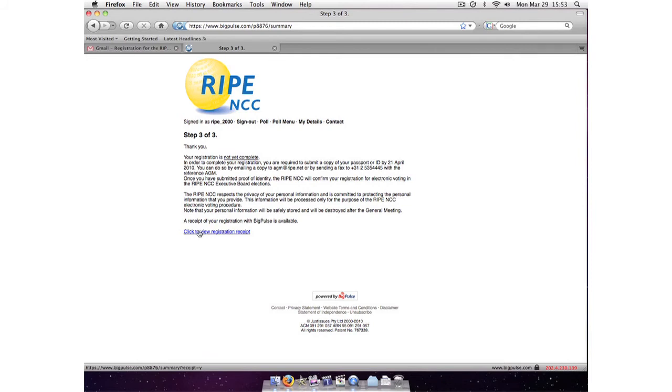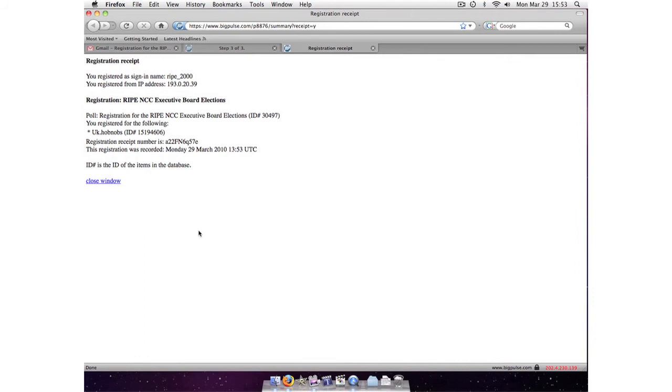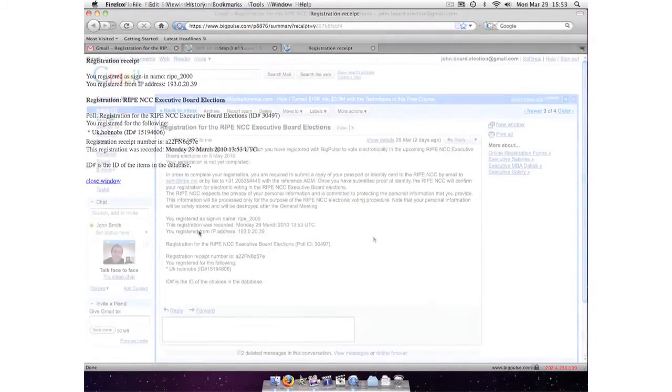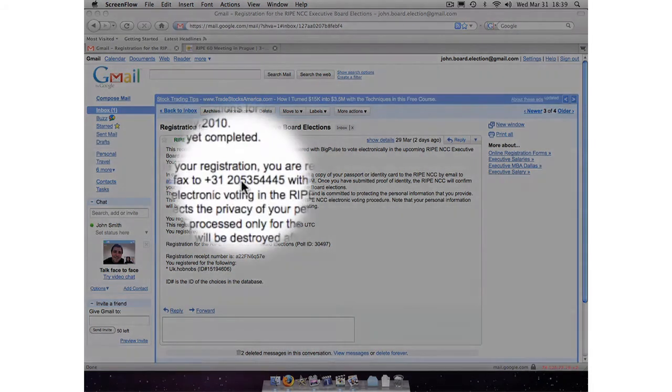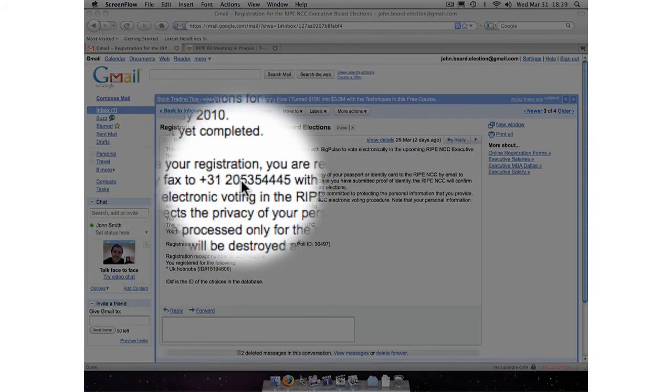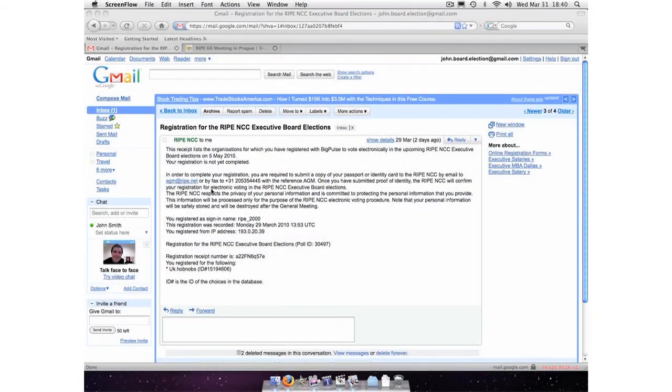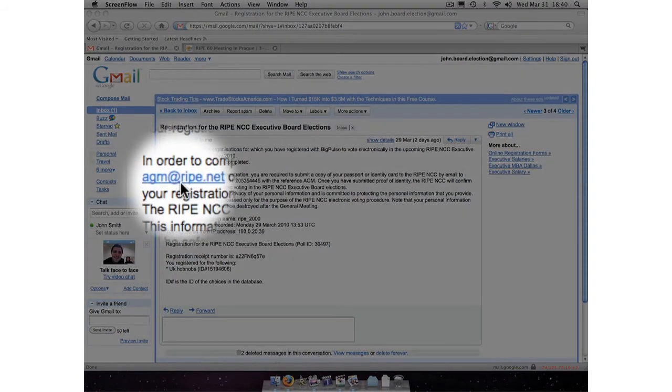On this screen, you can view your registration receipt, where you can find the LARs that you are registered for. This registration receipt is also sent to you via email. You are now registered in the BigPulse system, but the registration process has one final step. Your registration to vote for the Executive Board elections will only be confirmed after you fax a copy of your passport or identification to the RIPE NCC, or email it to agm@ripe.net.